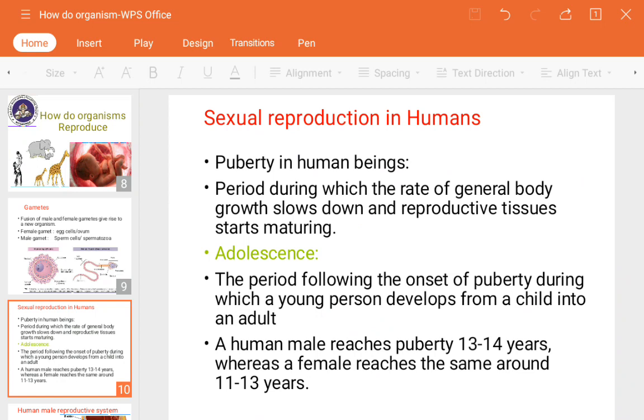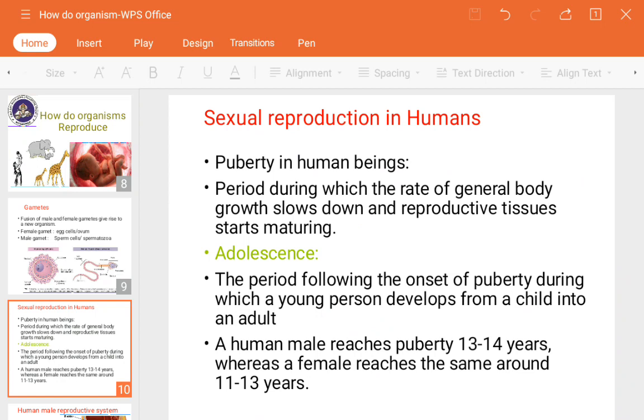Next, adolescence. Adolescence is the period following the onset of puberty, during which a young person develops from a child into an adult. Meaning from a child, slowly as time goes, the girl or boy comes into their teenage years. That period is known as adolescence. In this adolescence or puberty, some changes occur. At that time we can say that the boy or girl has become matured.